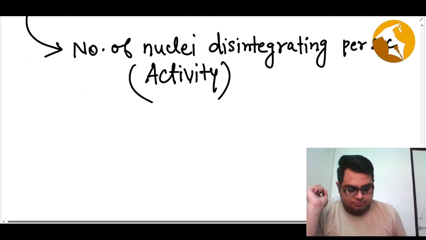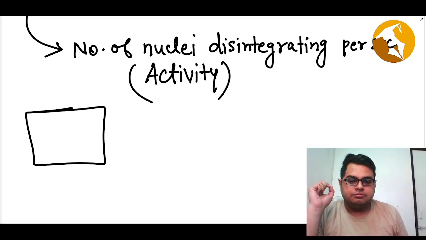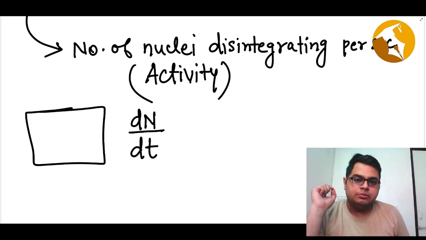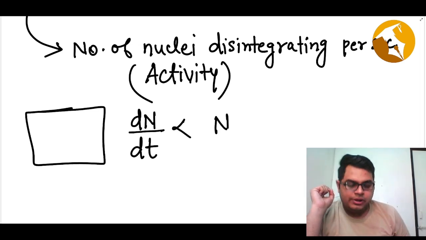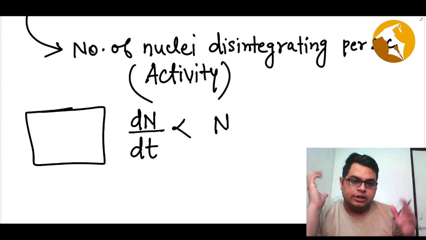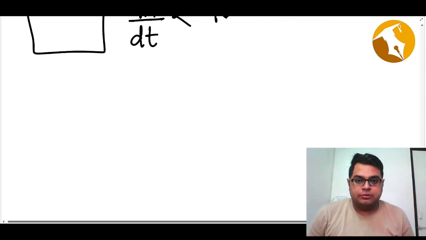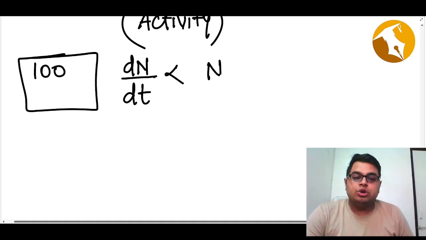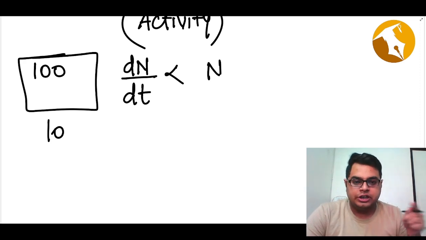So let's say you have a sample, and in this sample your nuclei are disintegrating. The rate of disintegration is written as dN by dt, which basically means how many nuclei are disintegrating per unit time. Now this will be proportional to how many nuclei you have. Let's say you have 100 nuclei and a rate of disintegration of 10. It means every second 10 nuclei are decreasing. This is a very important analogy.